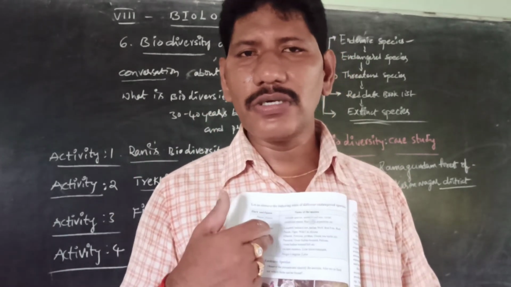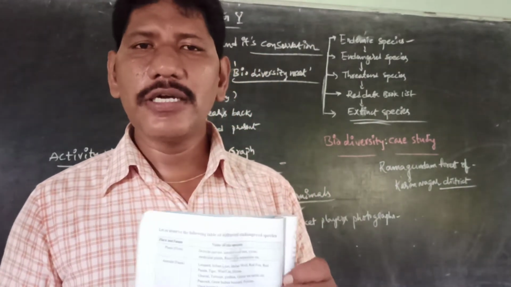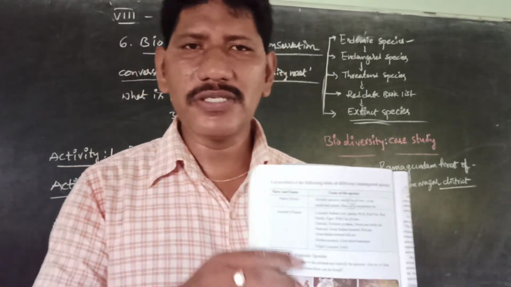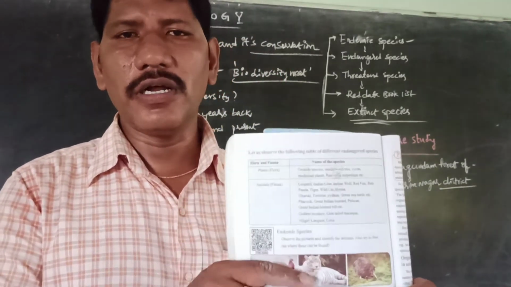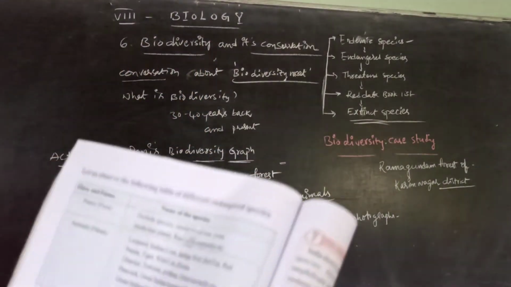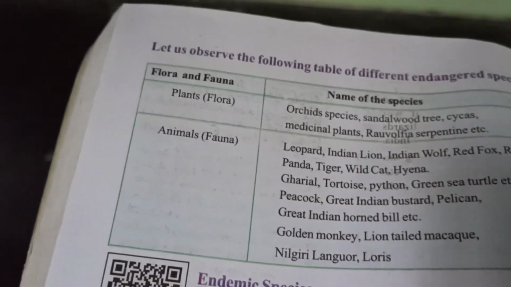Now we come to the sixth chapter, which has an article related to endemic species. They give the names of plants and animals, which we technically call flora and fauna. See what is meant by flora and what is meant by fauna. Let me read it out: flora and fauna, textbook page number 90.